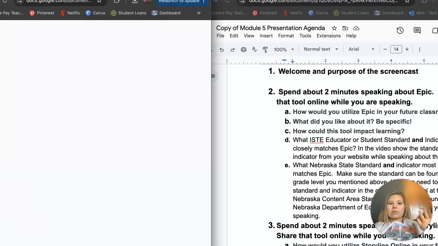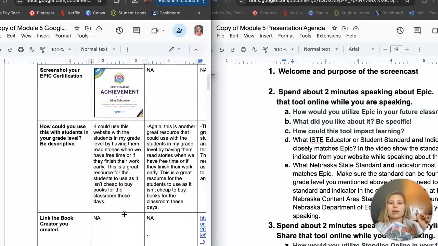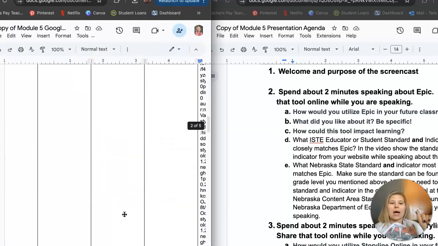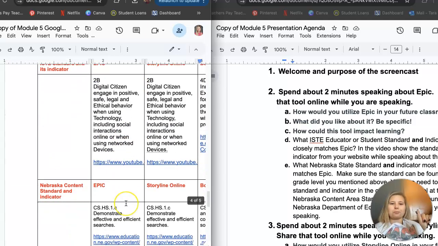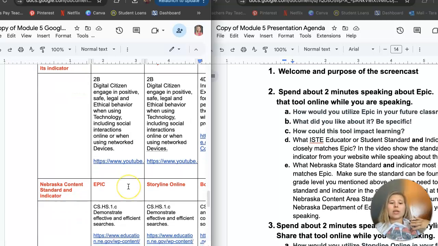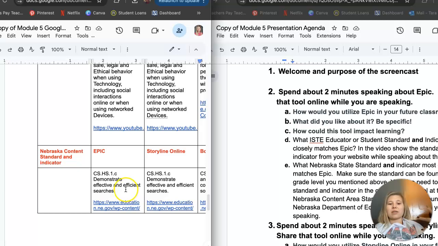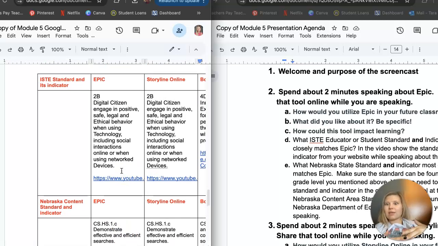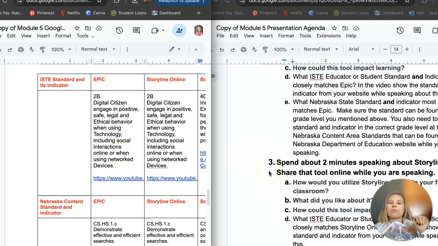When I was matching the standards to this, I put for this one a digital citizen 2B for the ISTE standard. And then I also linked it to the Nebraska demonstrating effective and efficient searches because the kids are looking for what they really love and what they are interested in, and they can search for it. So I linked them to that.